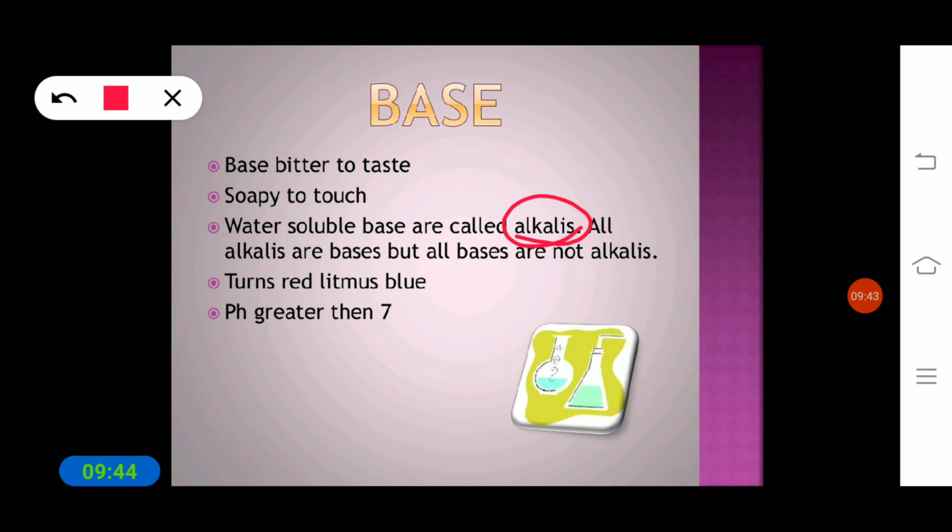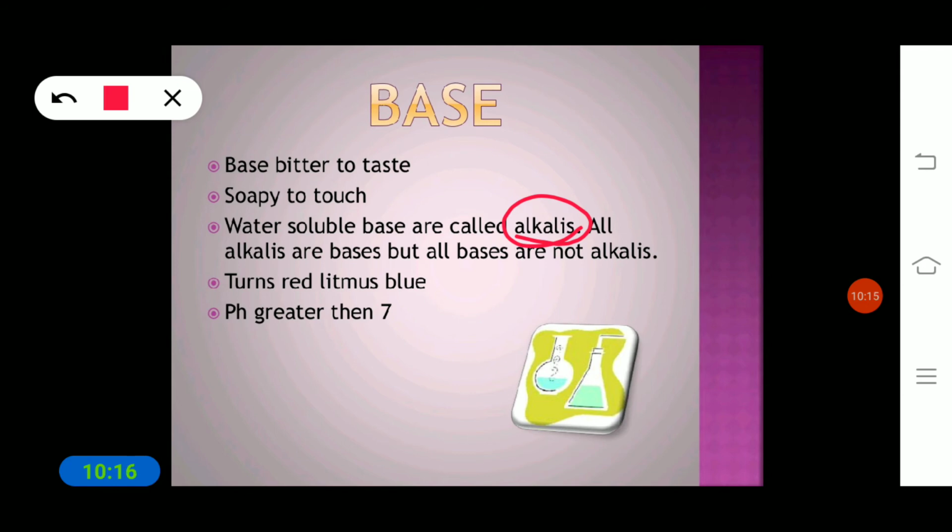Okay, so we can find this out by using litmus paper. We get litmus paper in two types. One is red litmus, and another one is blue litmus. To find a base, take a base solution in a container, for example any detergent powder solution, and we use the litmus paper which is available in the laboratory.